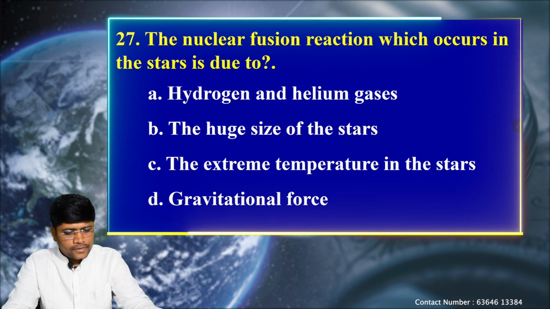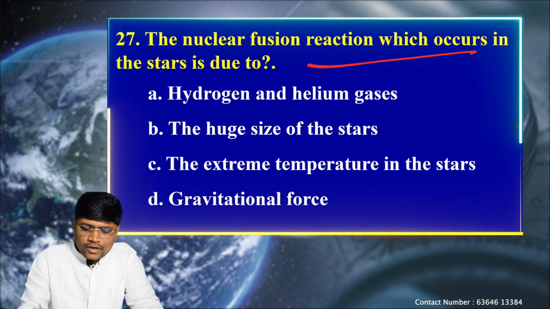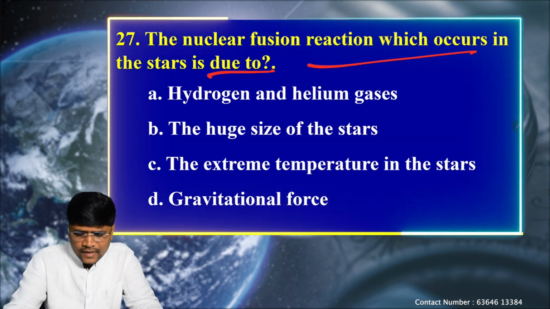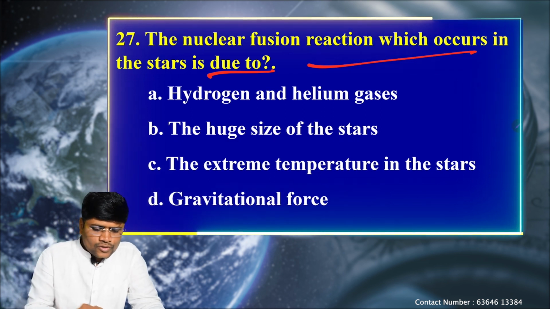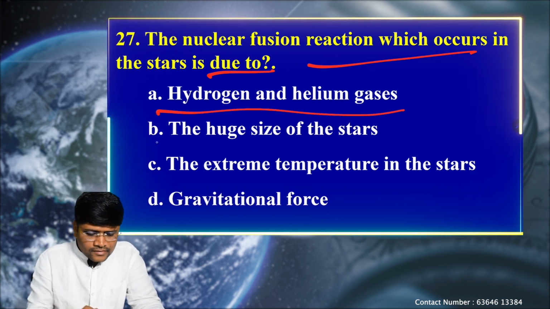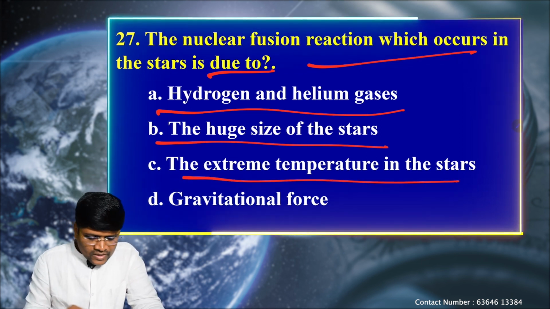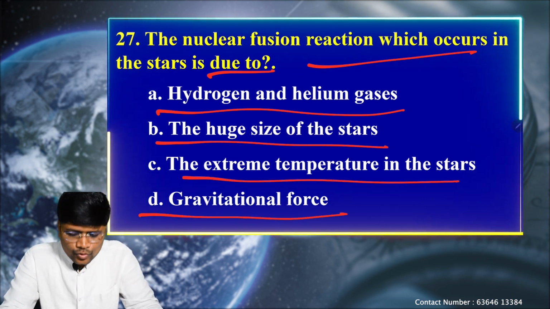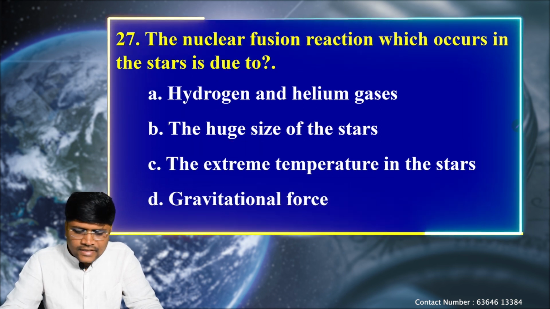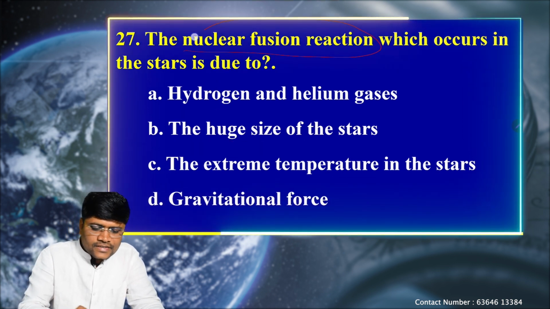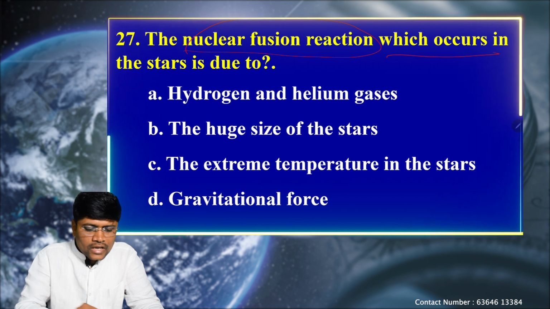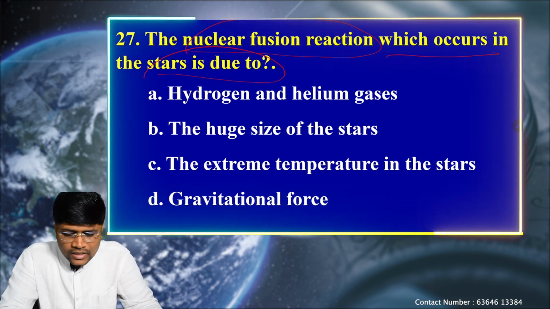Okay. Next question. The nuclear fusion reaction which occurs in the stars is due to, again a very easy question. Option A, hydrogen and helium gases; the huge size of the stars; the extreme temperature in the stars; and the gravitational force. Here the question is asking about the reason for the nuclear fusion reaction.